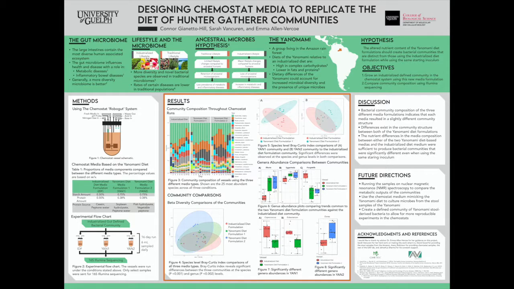For a more detailed look at the community differences, genera abundances were examined. It was found that Yanomami diet formulation 1 and 2 shared some genera that were different from the industrialized diet formulation community. Genera differences were also observed when looking at the YAN1 community on its own, observing that Coprococcus and Eubacterium were lower compared to the industrialized diet. In figure 8, the YAN2 community was higher in abundance of Dorea compared to the industrialized diet.